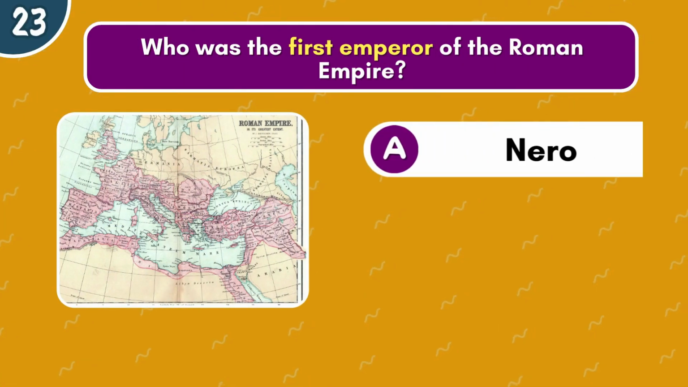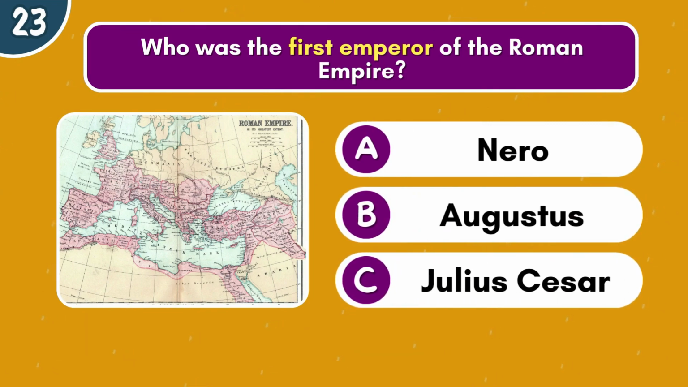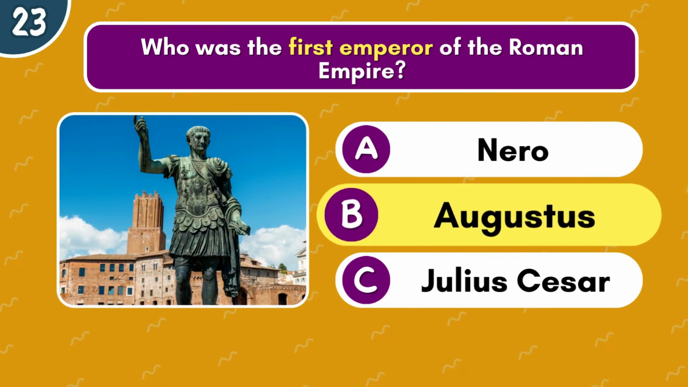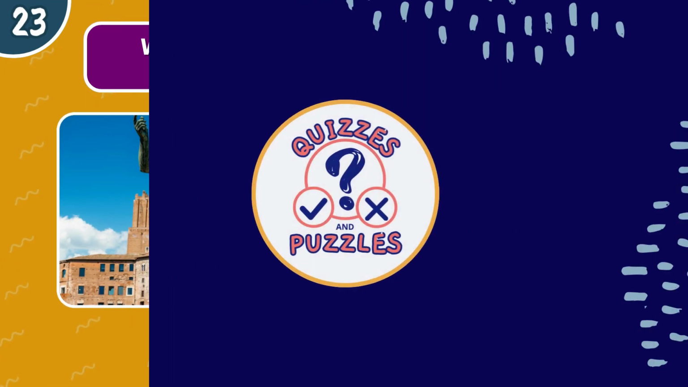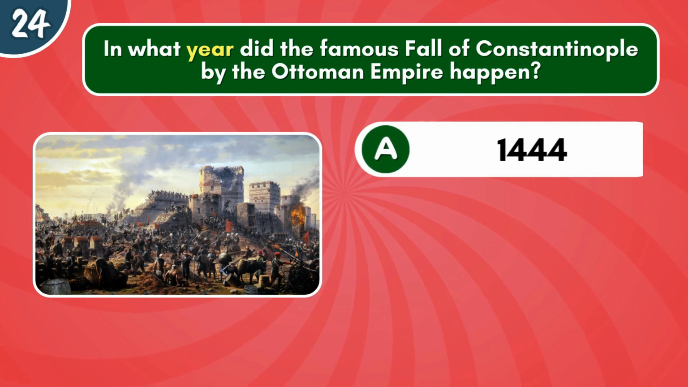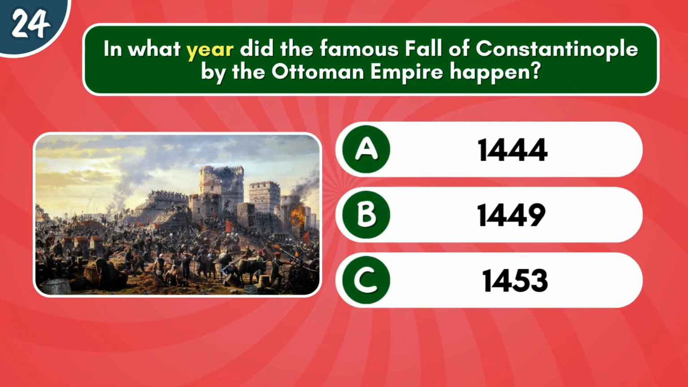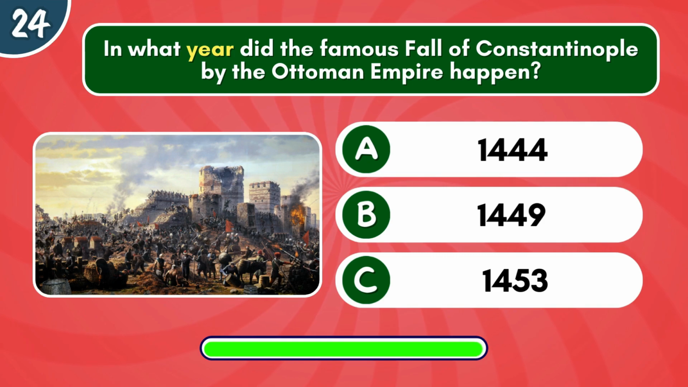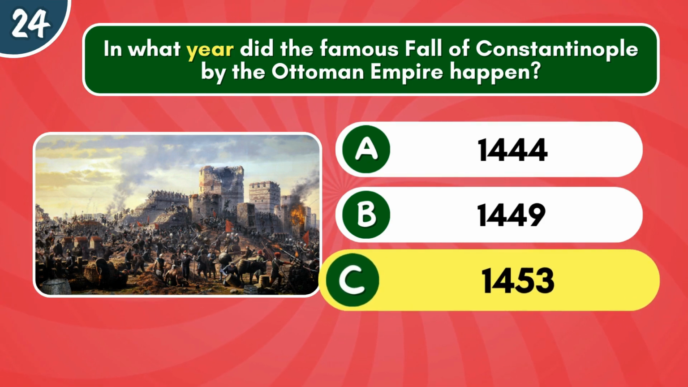Who was the first emperor of the Roman Empire? Nero, Augustus, or Julius Caesar? It's Augustus. In what year did the famous fall of Constantinople by the Ottoman Empire happen? 1444, 1449, or 1453? It was in 1453.